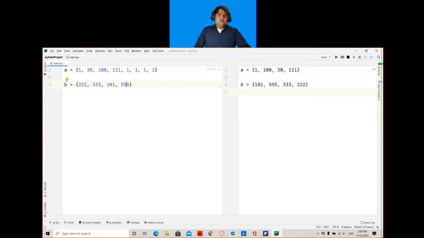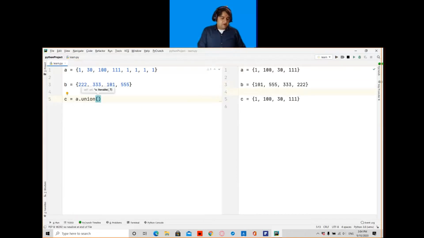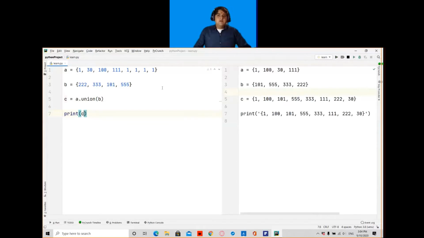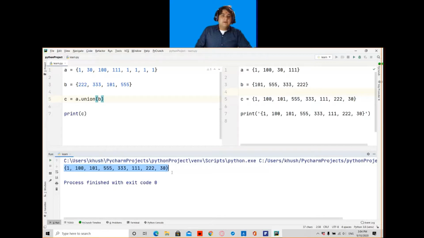If I want to join these two sets, I will write C is equal to A dot union, and inside the brackets I will call the second variable, which is B. So if I print C and run this program, it will join the two sets, but the output will be random because you know the property of the set. So the output will be the join of A and B.